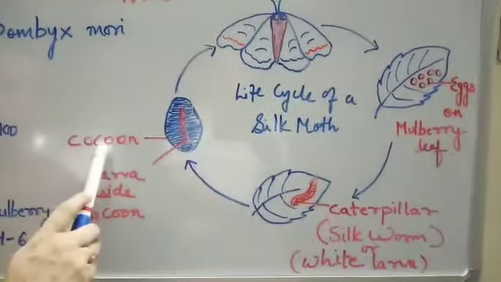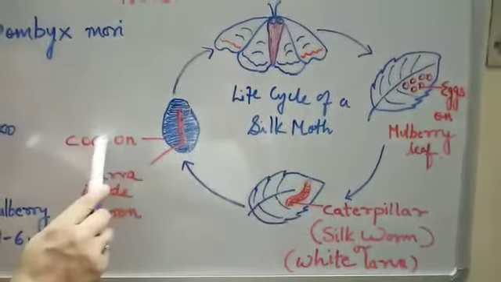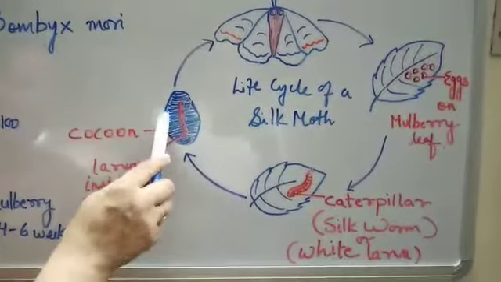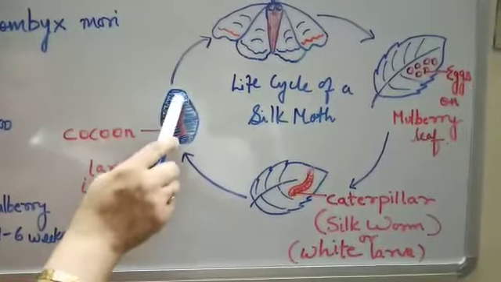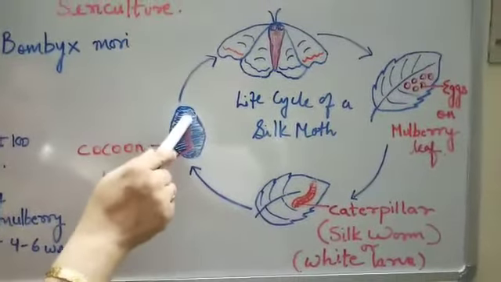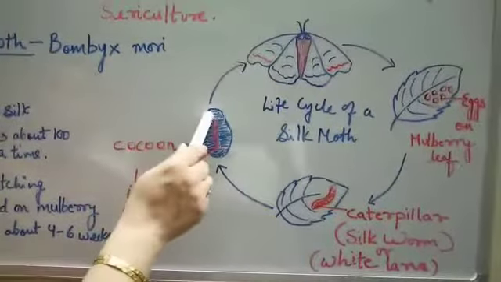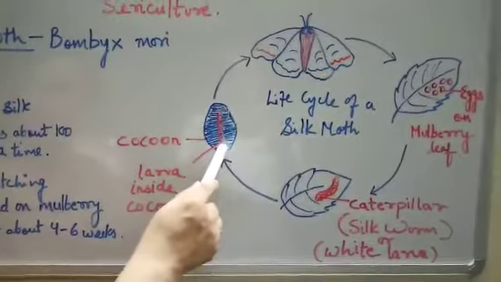So inside this cocoon, what is present? The larva is present. So actually this silk cocoon is made up of silk fibers. It is secreted with the help of saliva, and when it comes in contact with air, it becomes hard. So these silk cocoons are made up of silk fibers.